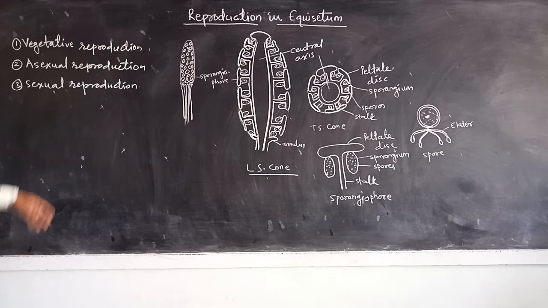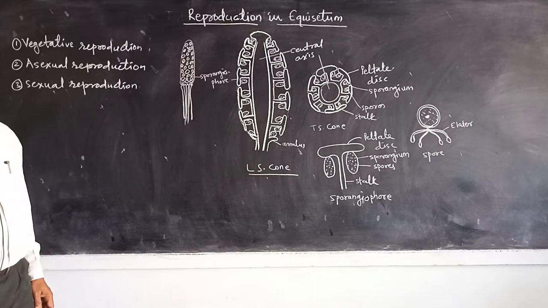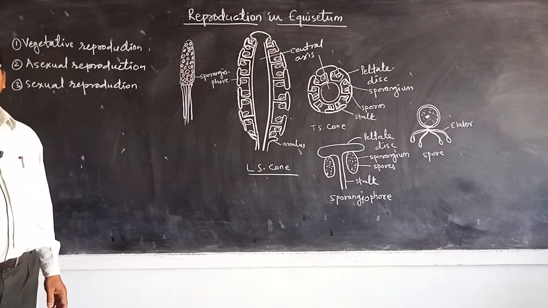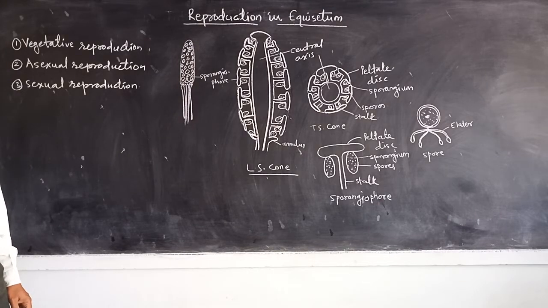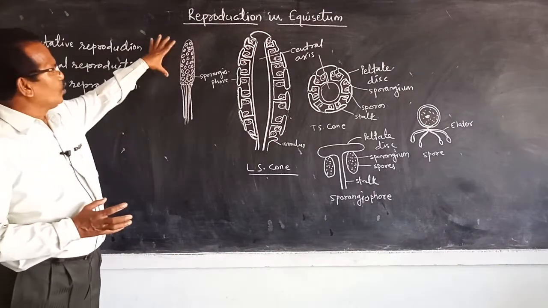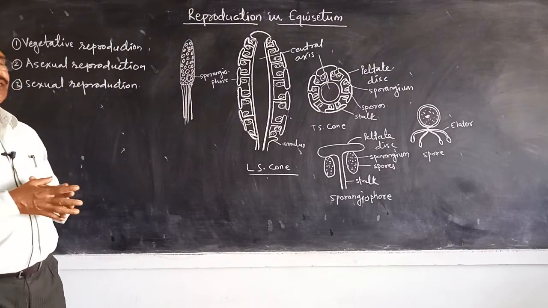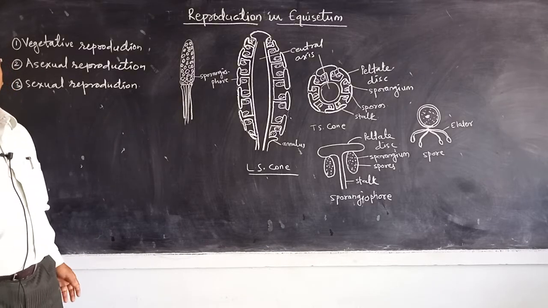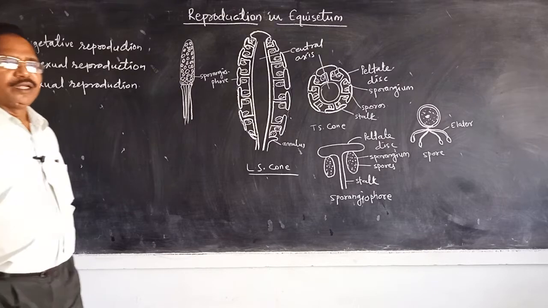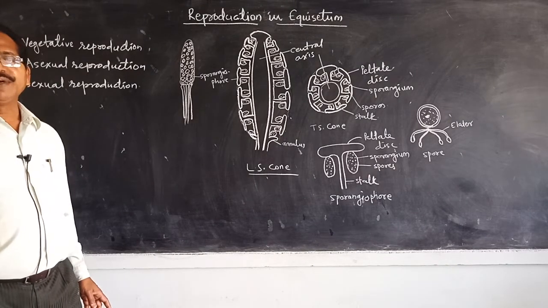plant. Then the second method, asexual reproduction: the equisetum plant itself is a sporophytic plant, means it produces spores, and these spores are produced under the peltate disc of sporangiophores, and these sporangiophores are crowdedly embedded in a cone-like structure called the strobilus or fertile cone, and these strobili or fertile cones are formed on the ordinary aerial vegetative branches, or in some species on special branches called fertile branches.